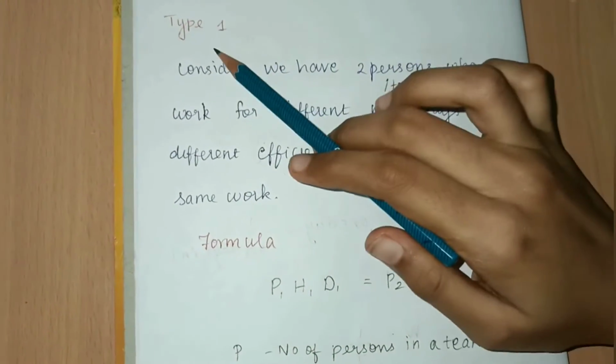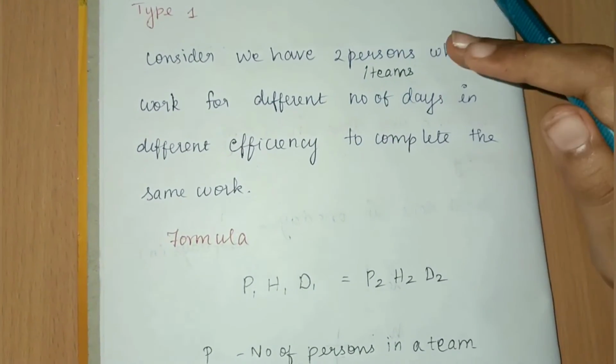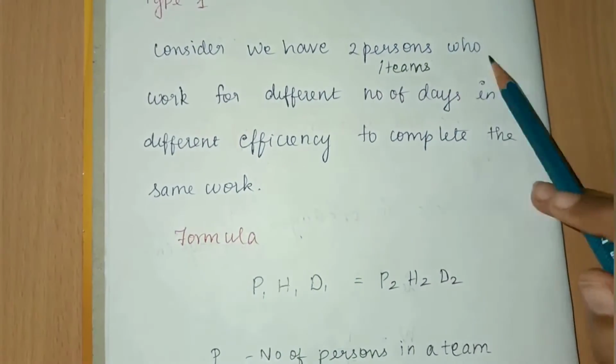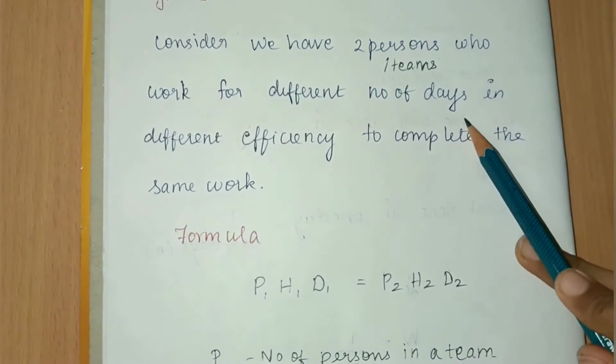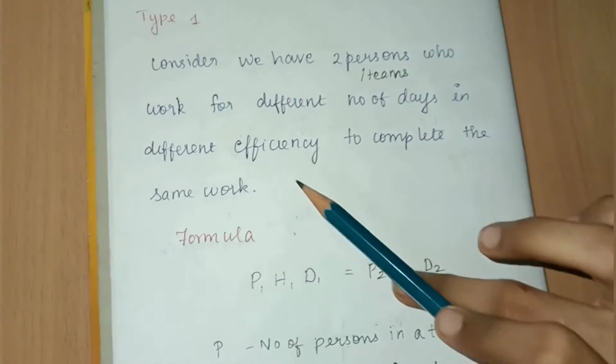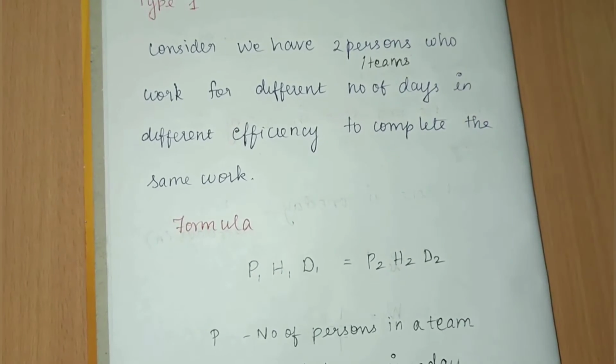Now we'll start with type 1. In type 1, they always consider 2 persons or 2 teams. Consider we have two persons who work for a different number of days at a different efficiency to complete the same work. Efficiency is the amount of work a person can do in a day.